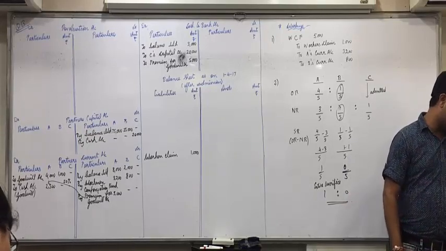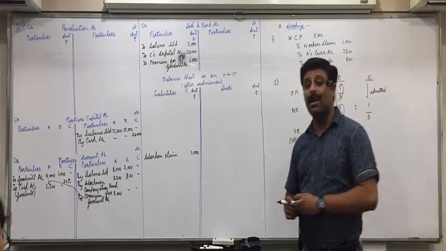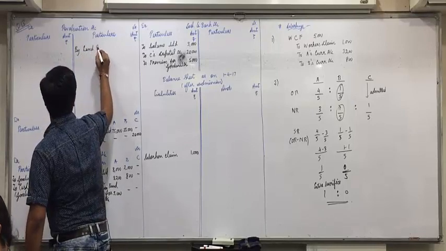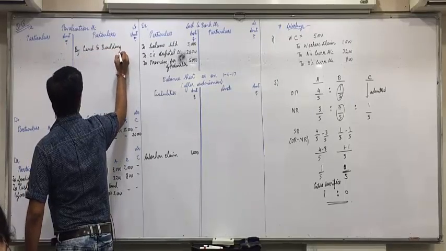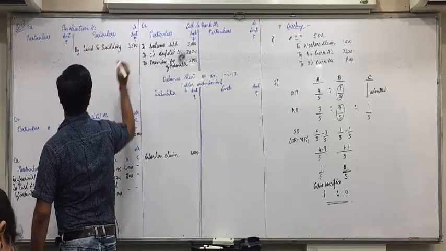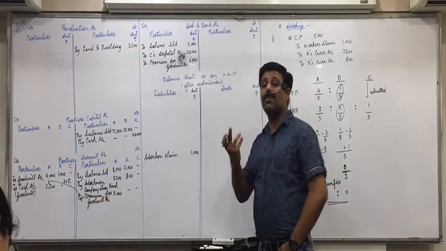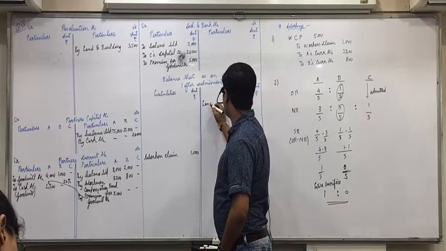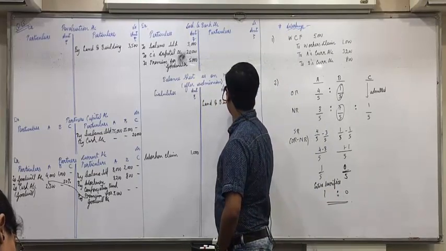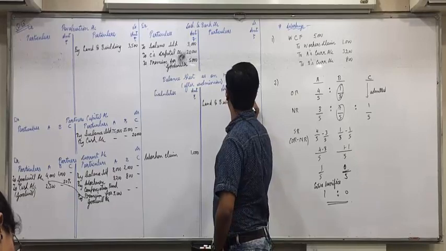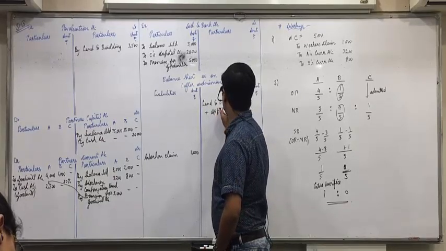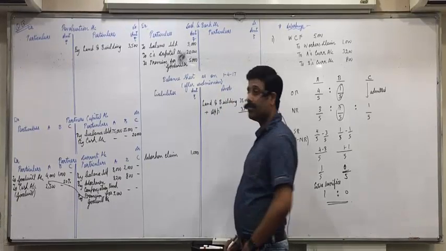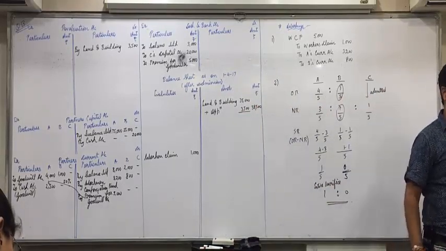Value of land and building is increasing by 10%, which means it's a profit. So land and building account debit to revaluation account. To revaluation means revaluation account will show it on the credit side. Land and building 35,000, 10% is 3,500. Debit side will show whether it's a loss or profit. And put a tick on land and building, everyone. Land and building 35,000 plus appreciation 3,500, so 38,500. Is everyone clear with this?